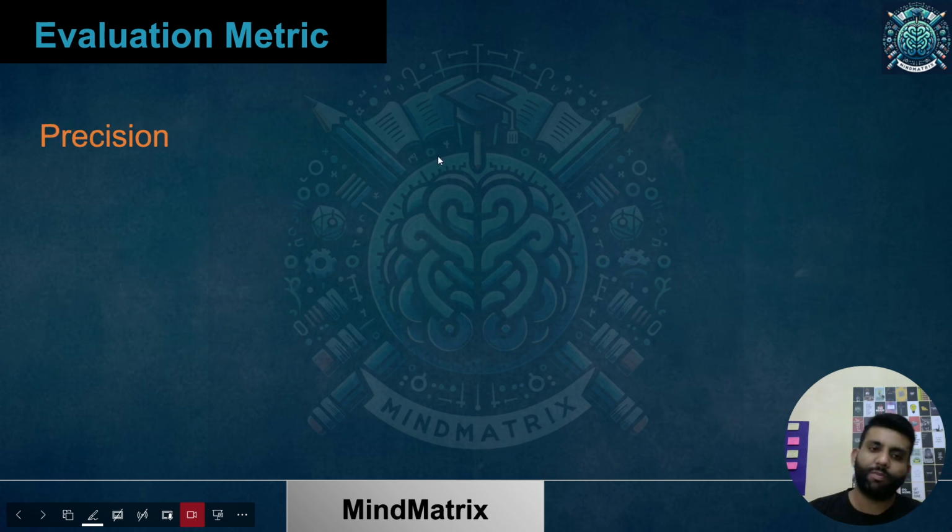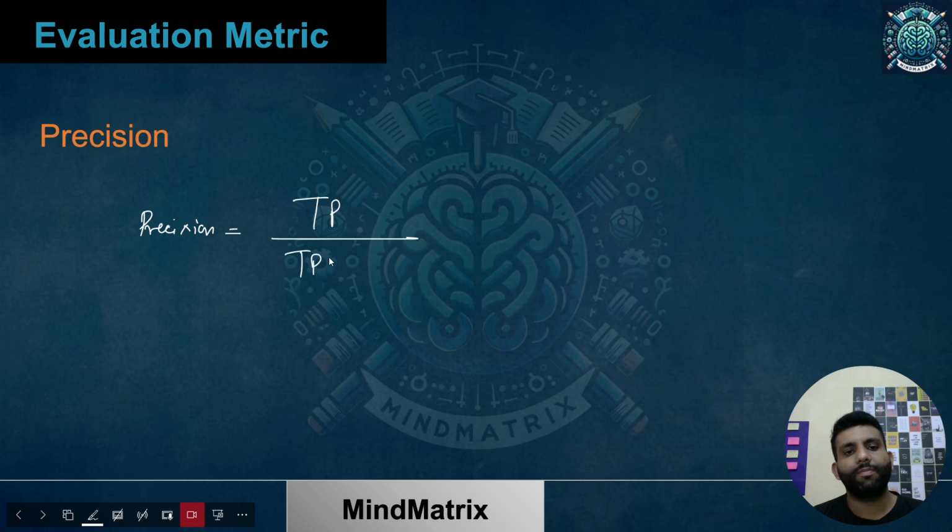So if I talk about precision, first of all, let's just talk about the formula for this. The formula for precision is TP upon TP plus FP. Okay, true positive upon true positive plus false positive. I hope you're getting this. So when is this case important?